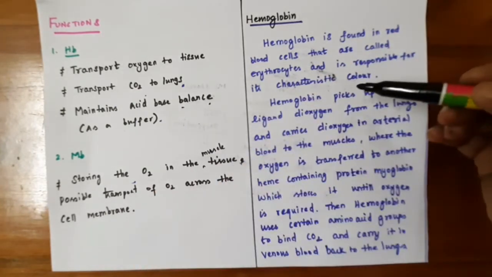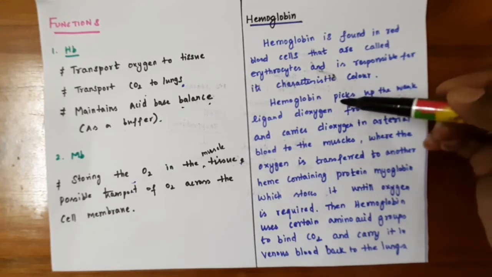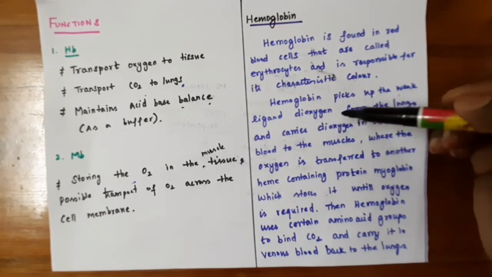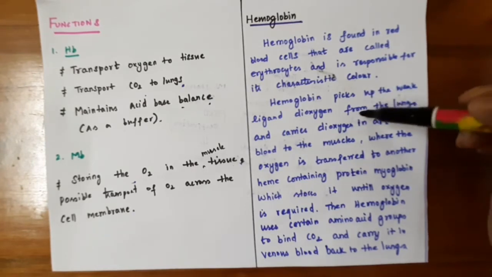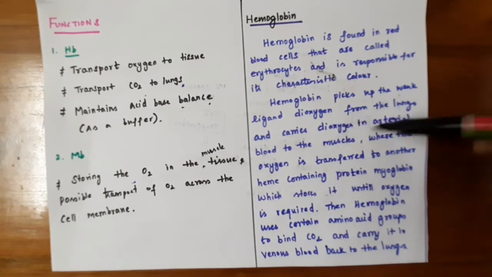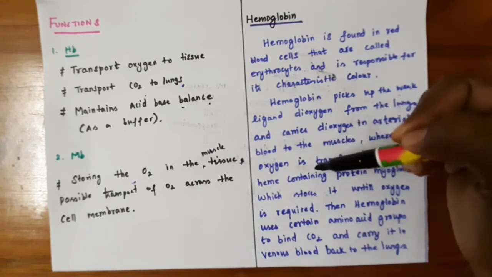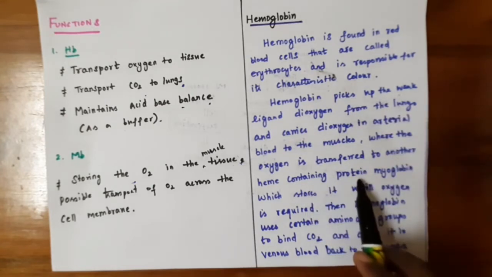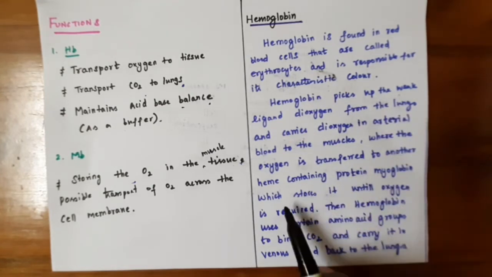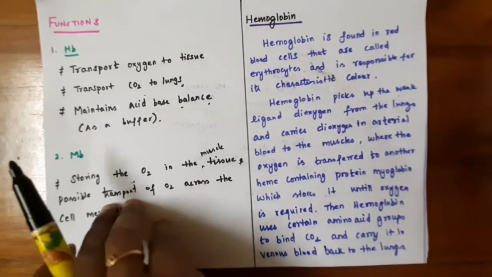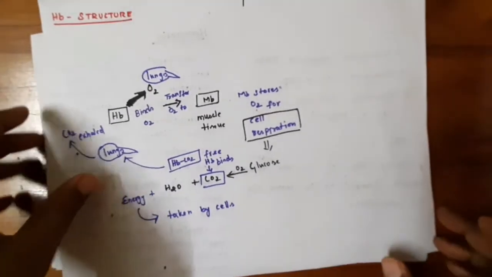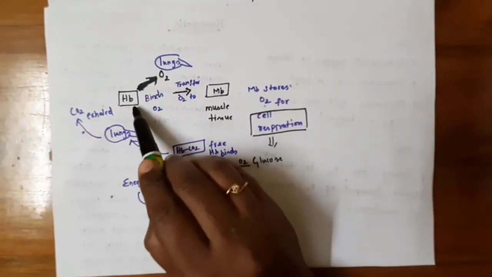Okay, so the role of hemoglobin: first, hemoglobin picks up the weak ligand dioxygen, which is inhaled. It reaches the lungs and carries the dioxygen in the arterial blood to the muscles, where the oxygen is transferred to another heme-containing protein, myoglobin. This myoglobin stores it until oxygen is required. Then the hemoglobin uses certain amino acid groups to bind carbon dioxide and carry it in the venous blood back to the lungs.